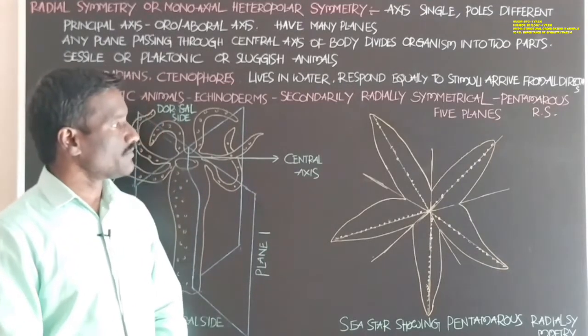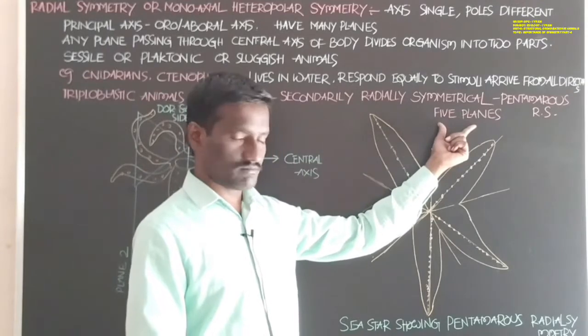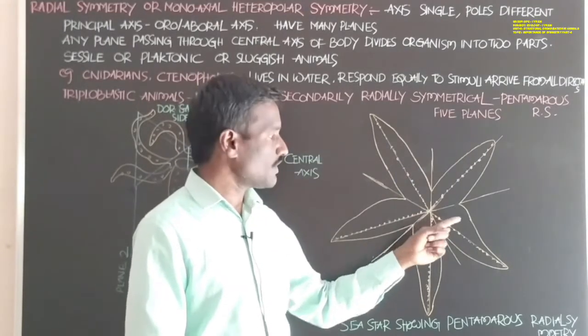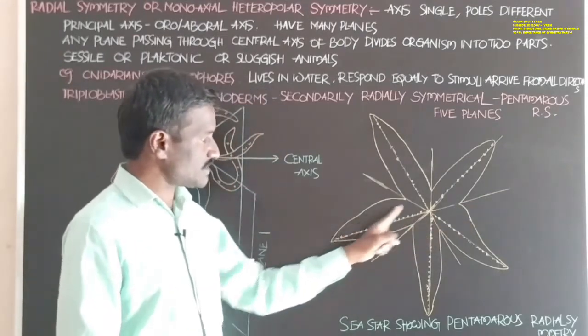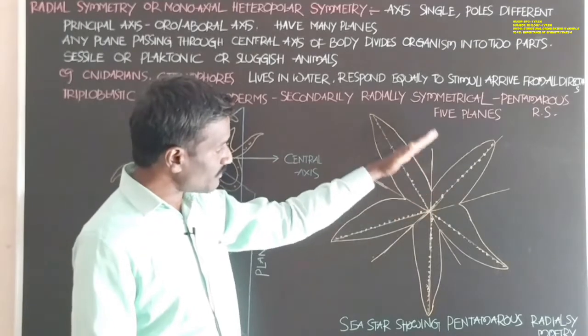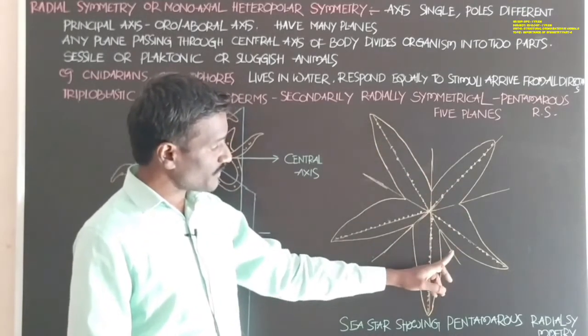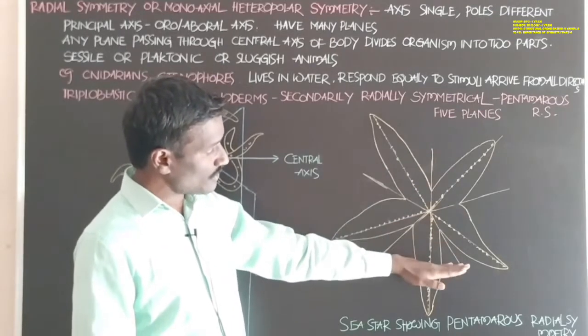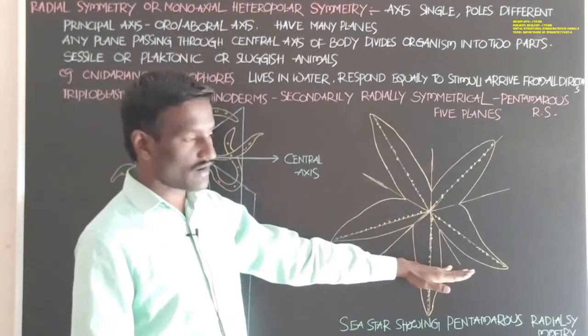Students, there are five planes. If you observe the symmetry of the starfish, this is one plane passing through the central axis, and the body can be divided into two equal parts. This is another plane, the body can be divided into right and left side.